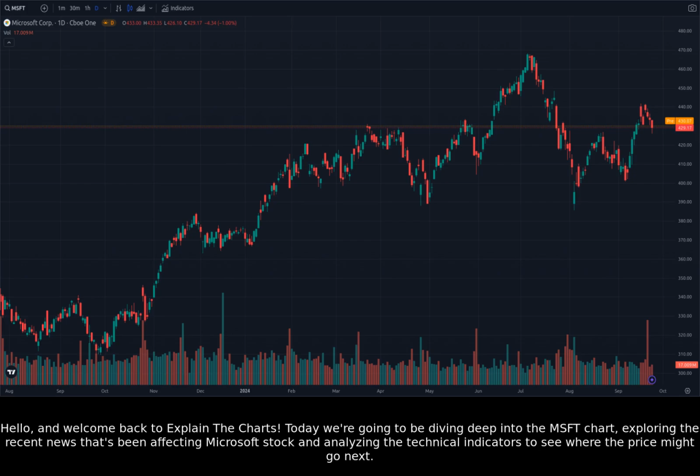Today we're going to be diving deep into the Microsoft chart, exploring the recent news that's been affecting Microsoft stock and analyzing the technical indicators to see where the price might go next.